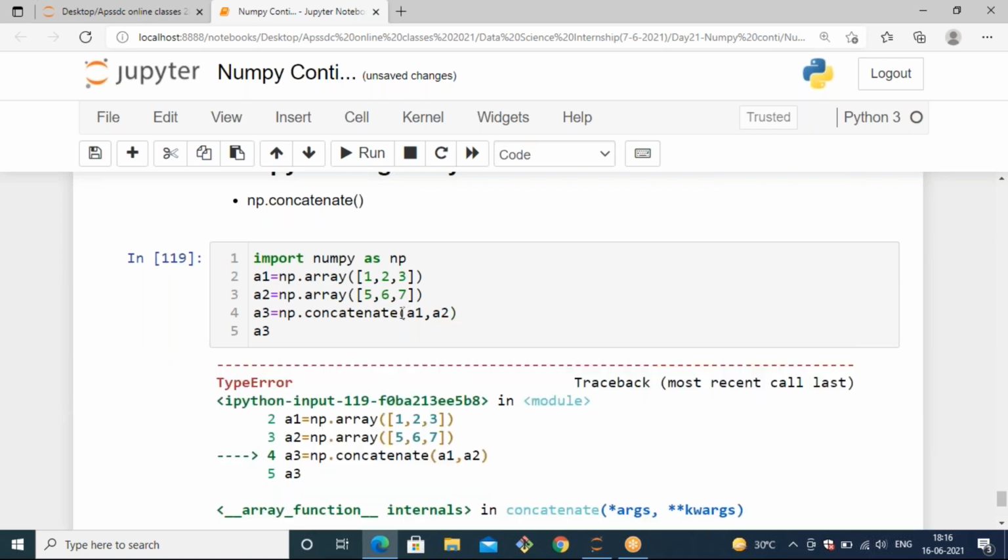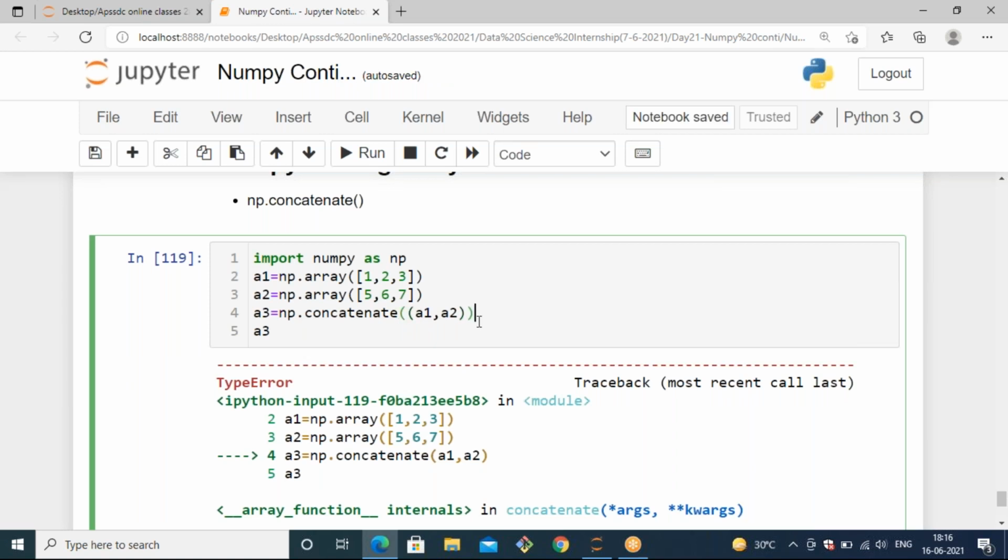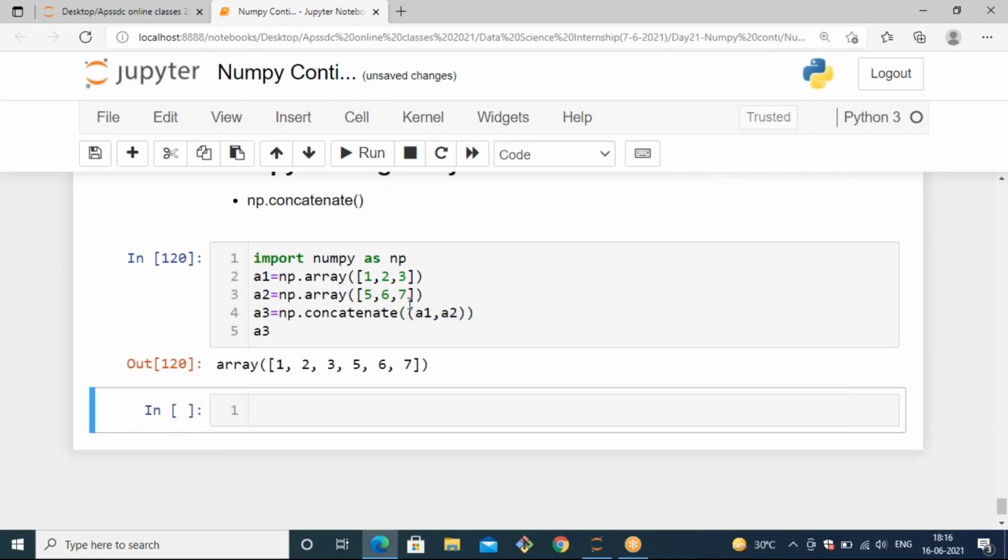Don't forget to pass parentheses, because the inbuilt method takes two parentheses. Inside the single parenthesis, you need to pass one more parenthesis, and inside that only you can specify the arrays. Then it will not raise an error. Now you can see that the two arrays are concatenated, and the result is 1, 2, 3, 5, 6, 7. Like this, you can concatenate single dimension arrays.